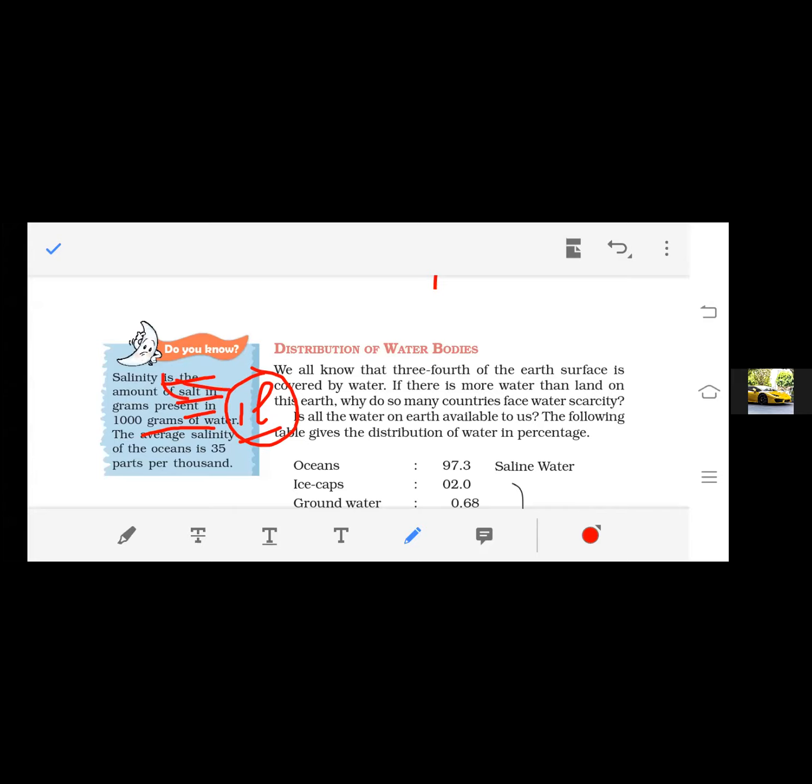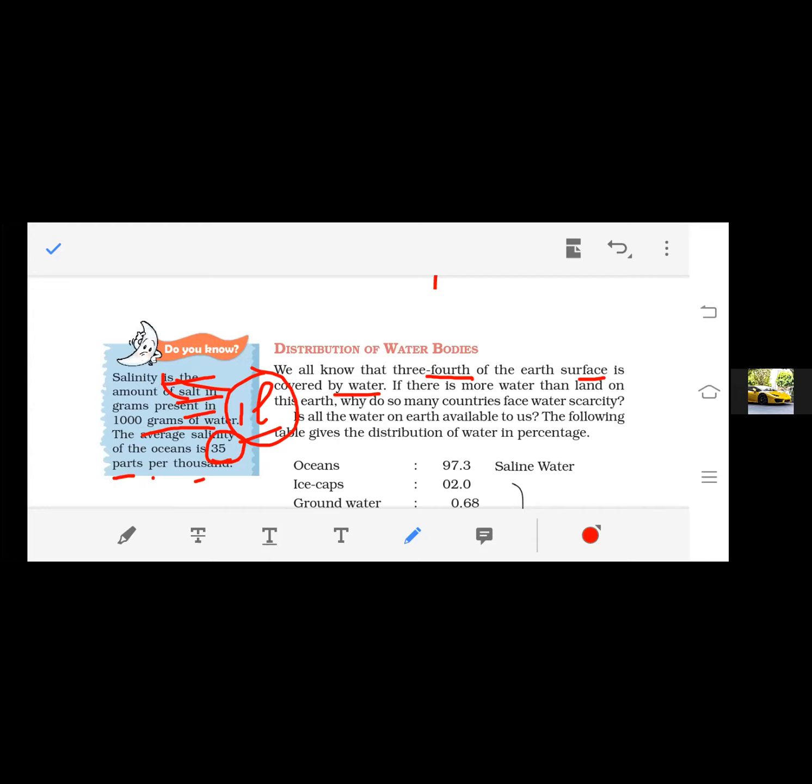So the average salinity of the oceans is 35 parts per thousand, right? So this is the average salinity of the entire oceans, but different oceans have different salinity, right? If the salinity is higher, the water will be more dense. So distribution of water bodies, if we focus on this topic, we must know that three-fourths of the earth's surface is covered by water. It means there is plenty of water over the surface of the earth, and that's why we call our earth a blue planet, right?